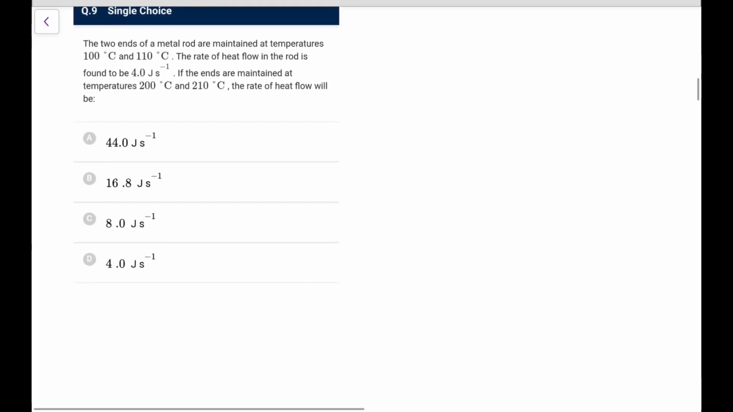Next, the two ends of a metal rod are maintained at 100 and 110. The rate of heat flow in the rod is this. If the ends were maintained at this, then the rate of heat flow, the temperature difference is the same, so the heat flow remains the same, nothing to do. Again, an easy thing. It doesn't depend on the two temperatures, it depends on the difference of the two temperatures.